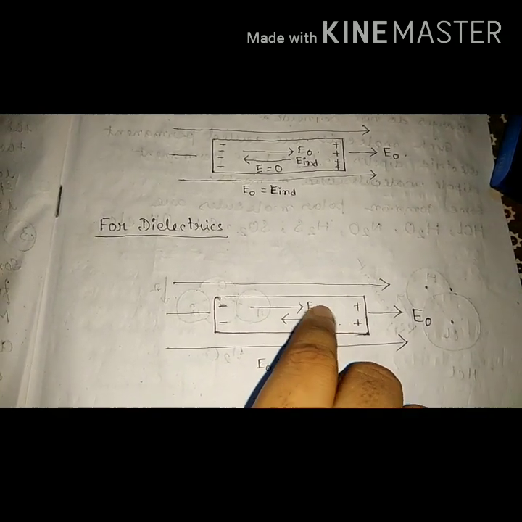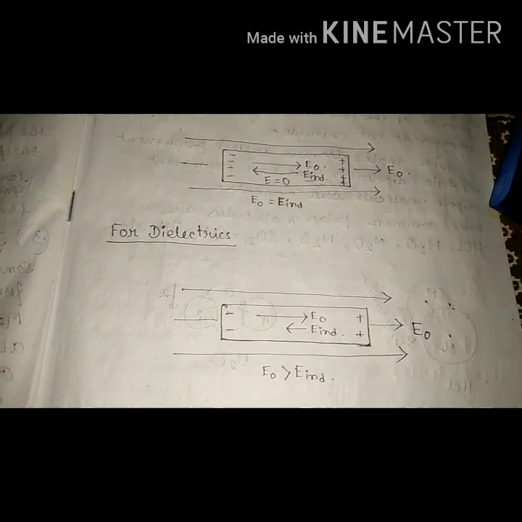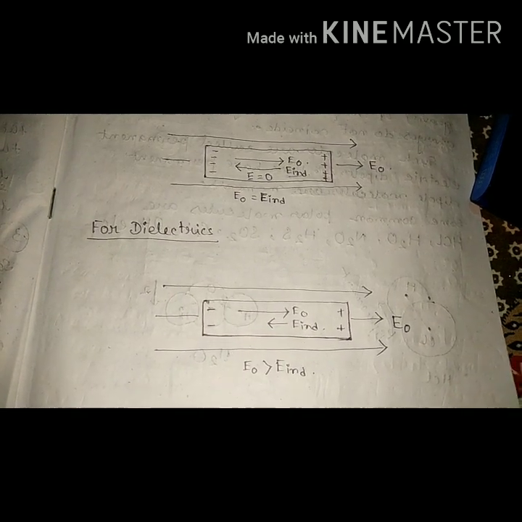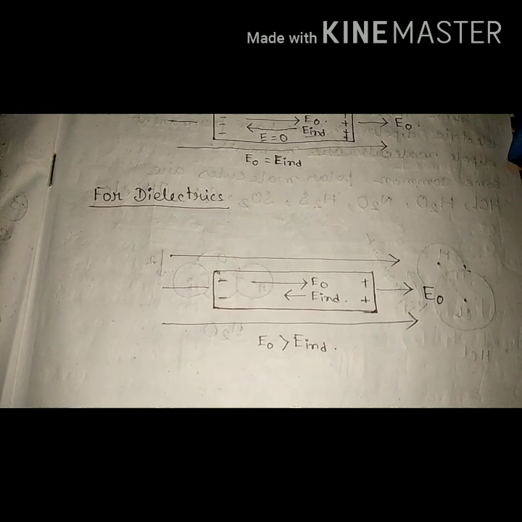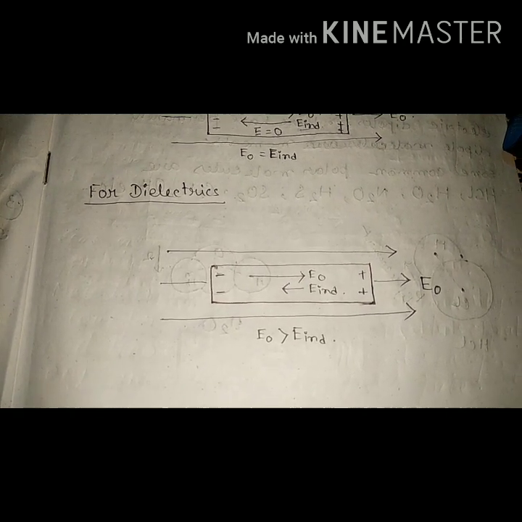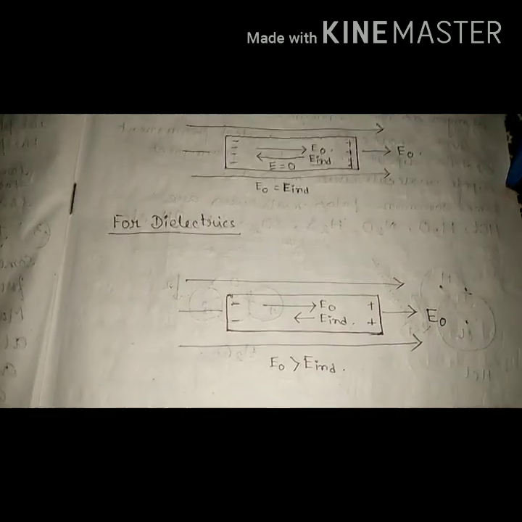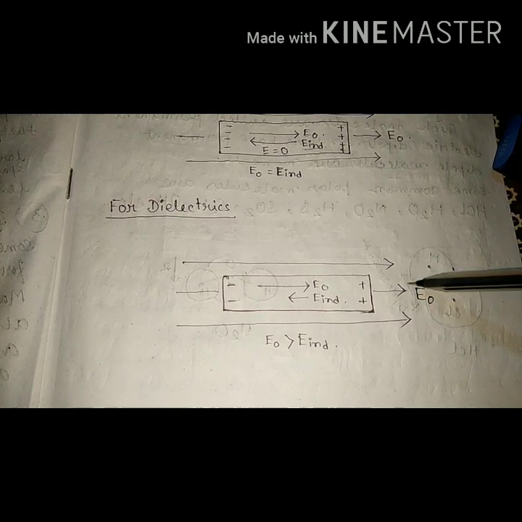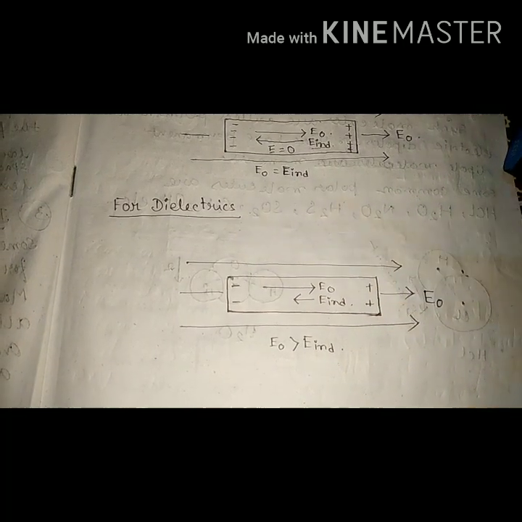We get the induced electric field due to the reorientation of these ions, which behave as electric dipoles, and the dipole moment of these dipoles sets up an induced electric field which opposes the external electric field. It does not exactly cancel this field, it is only reduced. Opposing means it is reduced. So from this figure we say that E0 is always greater than E induced, and the value of the induced electric field for the dielectric is always less.